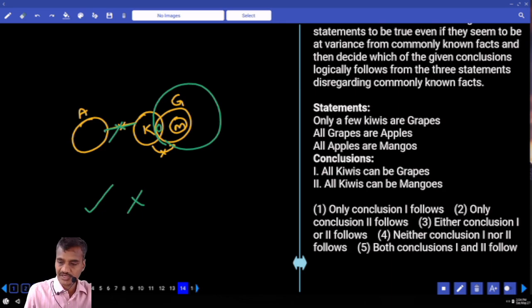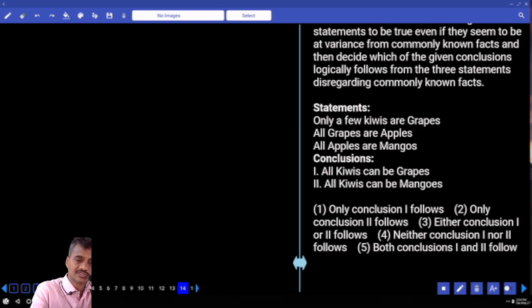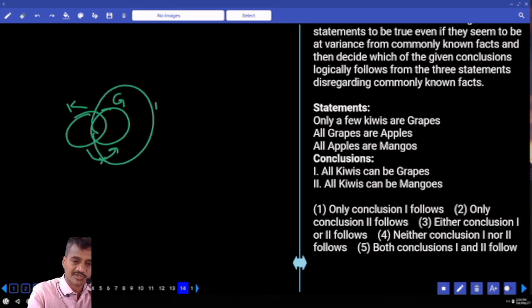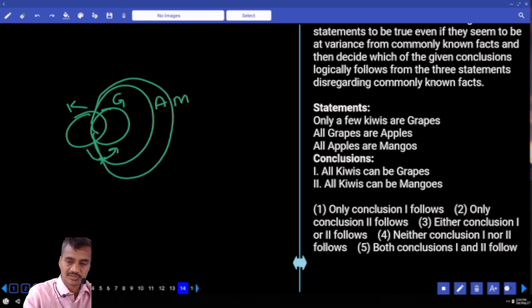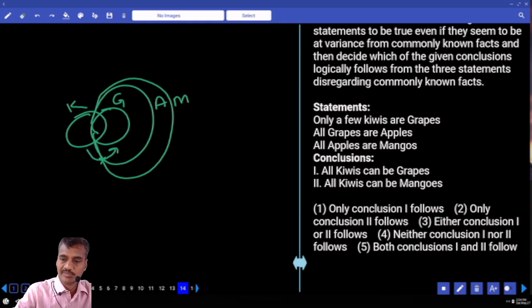The next one, 14. Now in this 14, only a few kiwis are grapes. Only some kiwis are grapes, but not all. And all grapes are apples. This entire grape is a part of this apple. And all these apples are mangoes. Then all kiwis can be grapes. Is it possible? No. Only a few kiwis are grapes, but not all. Hence it cannot be possible.